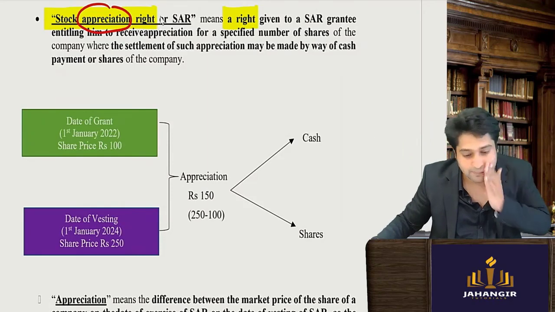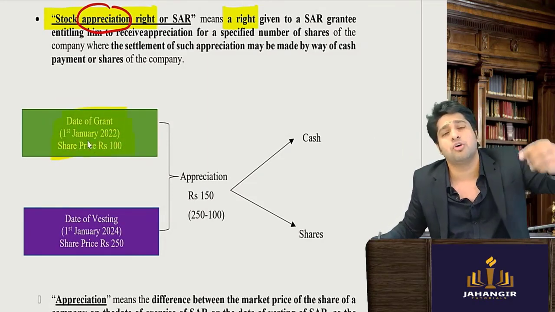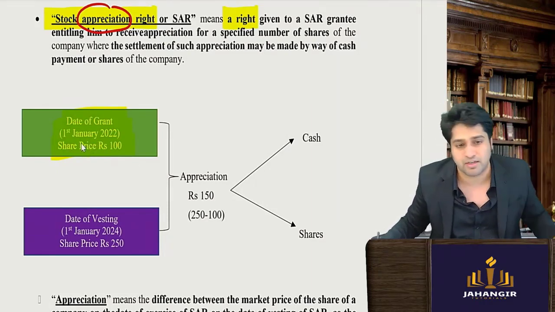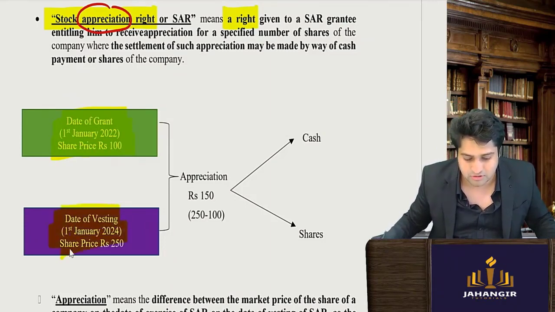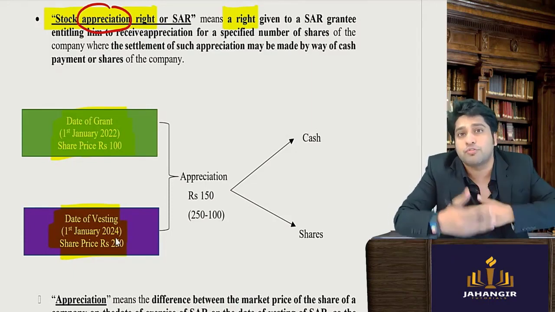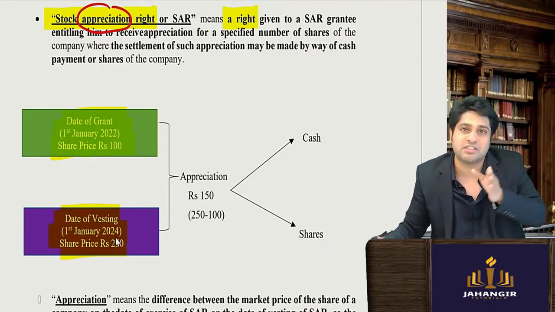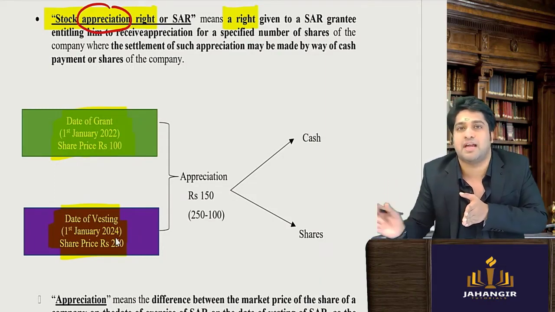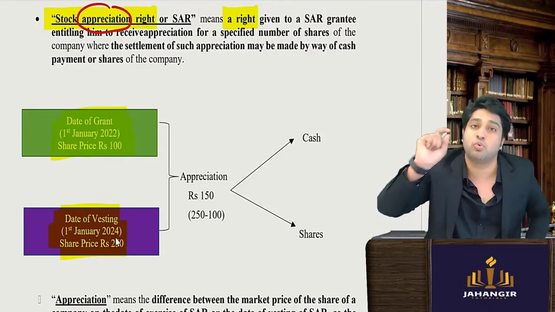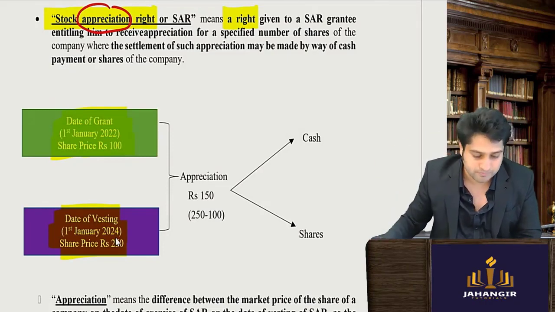So let's take an example. I tell the employee on 1st January that the share price is 100. You work hard. If the share price increases, the difference I'll give you as benefit. So the date of vesting, he will wait, the vesting period is the waiting period. So he has to work for that much time with the company. Then the shares will get vested with him. Once it is vested, then he has to exercise within the time period and pay the money and finish the formalities to get it actually. So only on exercise he becomes the shareholder of the company.